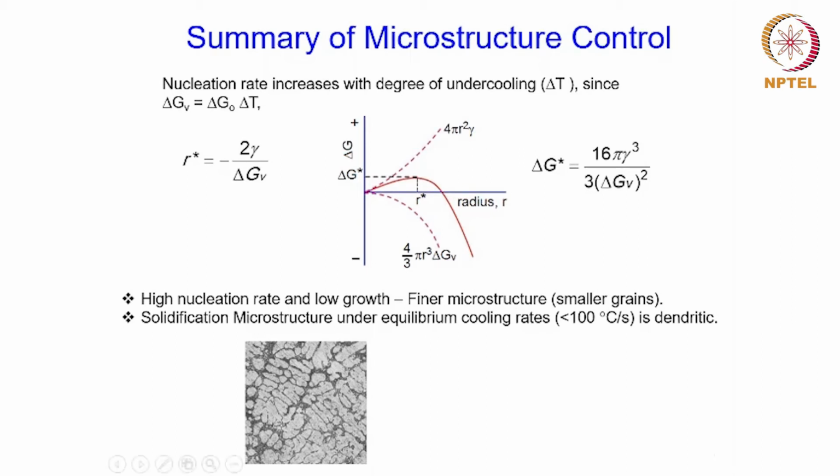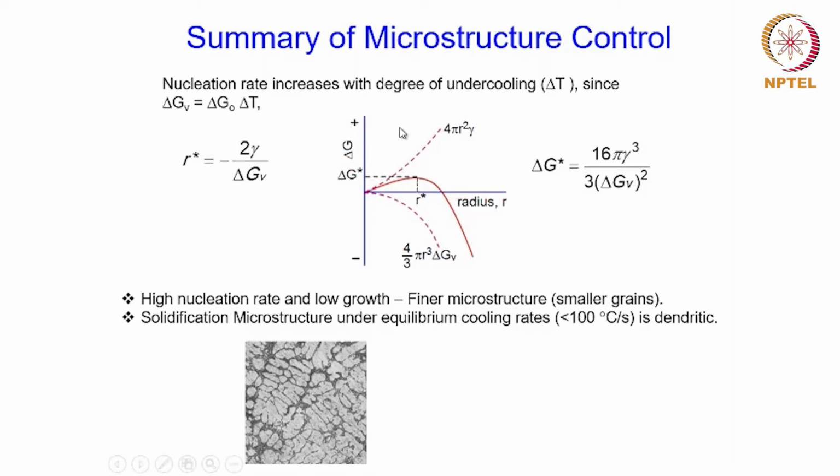And from this free energy diagram for that particular transformation between the liquid and the solid, this parameter called the critical radius of the nucleus was derived, and only when the nucleus, which is the first particle of the solid that forms, reaches this critical size, it becomes stable and the solid will start to grow.